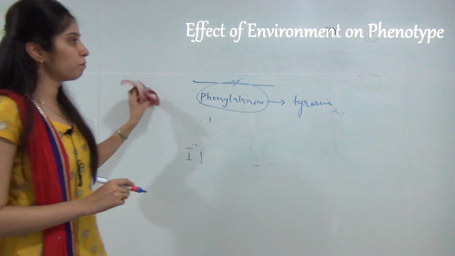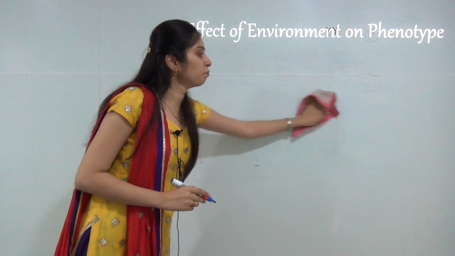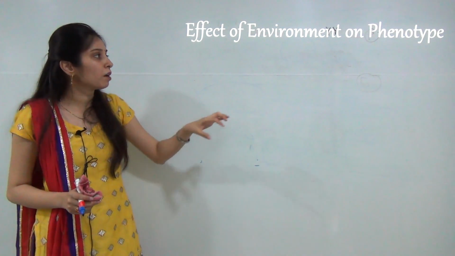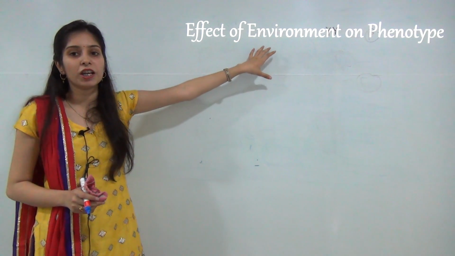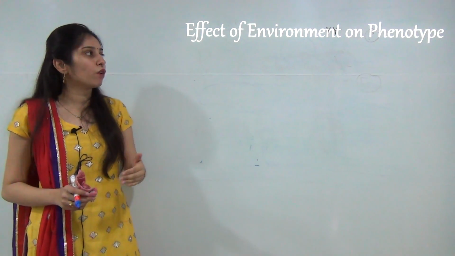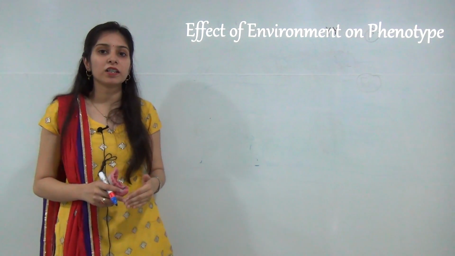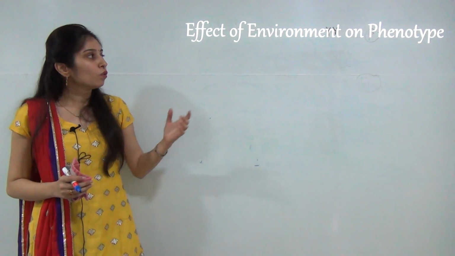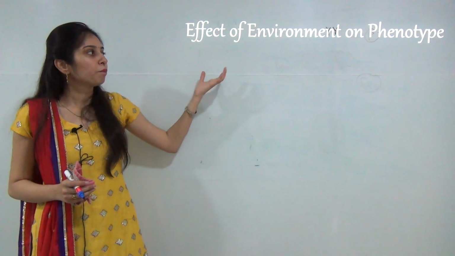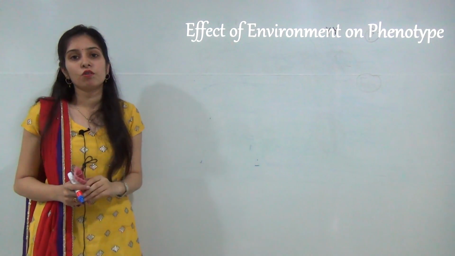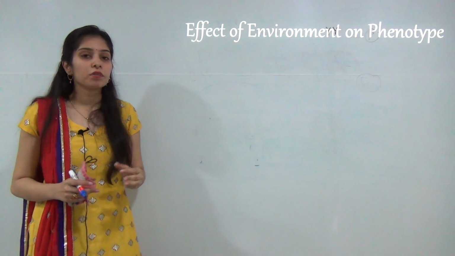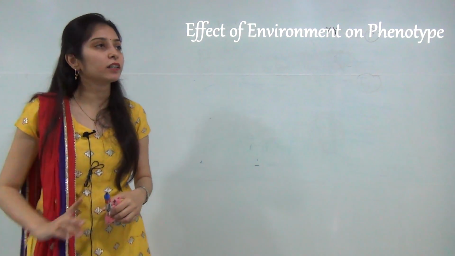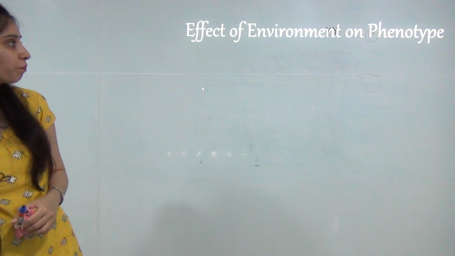Now, the effect of environment on phenotype. We know that genes play an important role in phenotypic effects, but sometimes the environment can also change or alter the phenotypic effects. For example, exposure to UV light, and mutation, which is a sudden change in the body, can cause some changes in phenotypic characters, and sometimes lack of nutrition can also change these phenotypic characteristics.